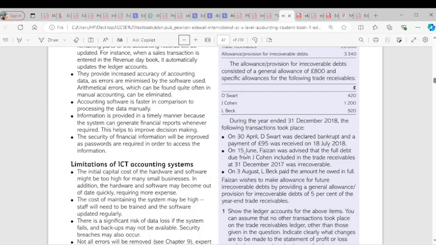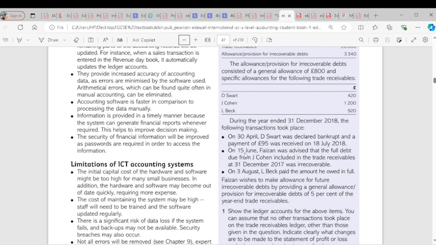Even if the 95 was not paid, it would be here as 420, and you have 1,620 because we only have 2 irrecoverable debts. So on the credit side of your irrecoverable debt account, you're just going to have the statement of profit or loss as 1,620. But now we can't have 1,620 because SWAT paid 95. For the amount paid by SWAT, we'll call it irrecoverable debt recovered, 95. So you take it away, and the balance in the irrecoverable debt is 1,525.